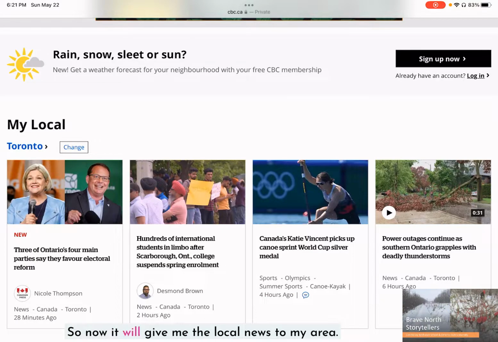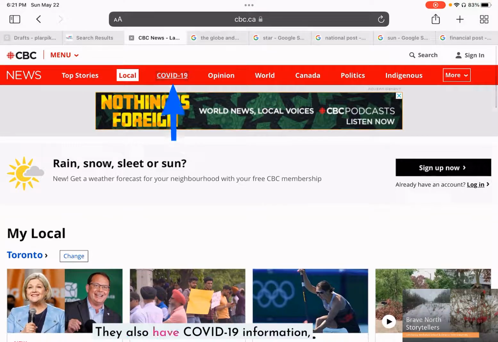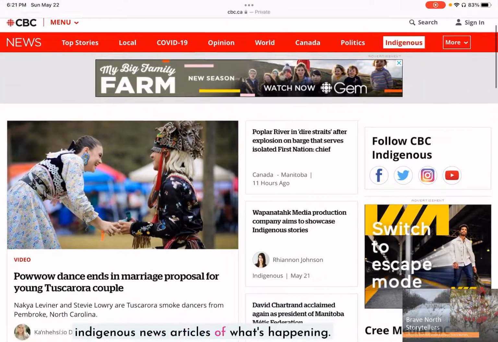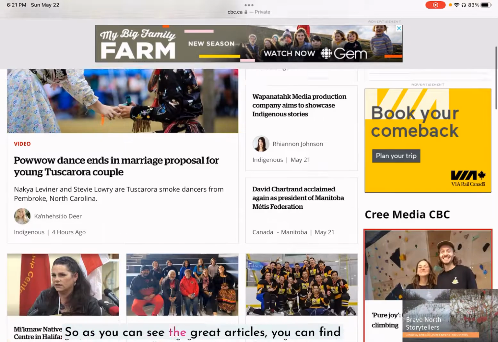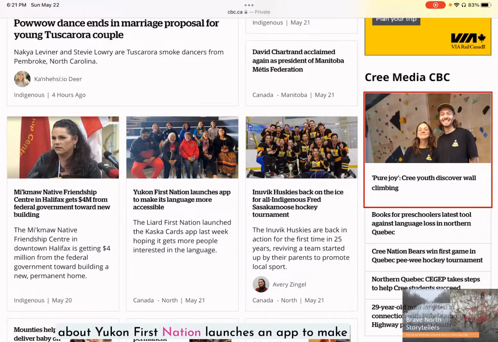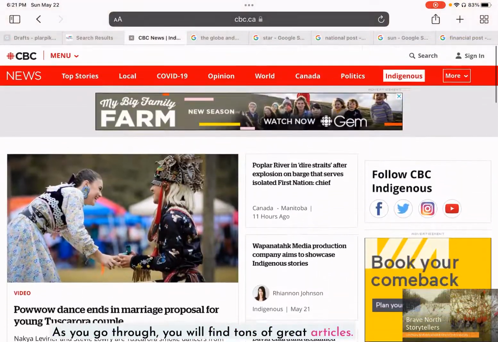There you go. So now it will give me the local news to my area. They also have COVID-19 information and Indigenous news articles of what's happening. As you can see, you find great articles, like Yukon's First Nation launching an app to make its language more accessible to others, which is great. As you go through, you will find tons of great articles.